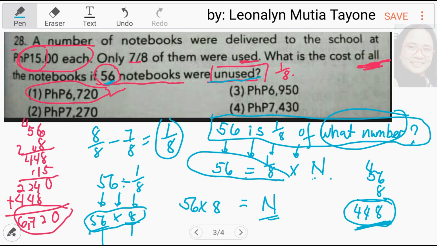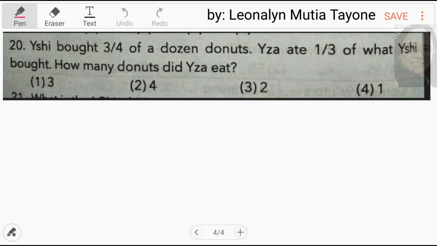Ngayon, itong 448, i-multiply natin ng 15 kasi 15 each. Ang total niyan ay pareho pa rin, 6,720. Ito ang sagot.